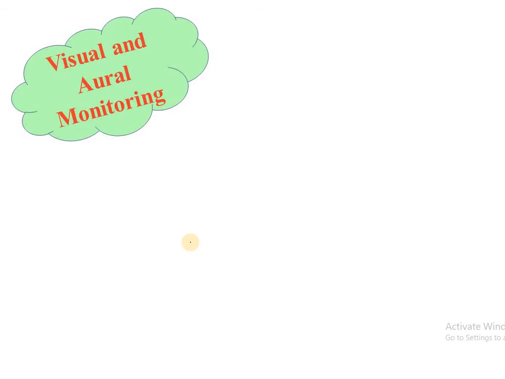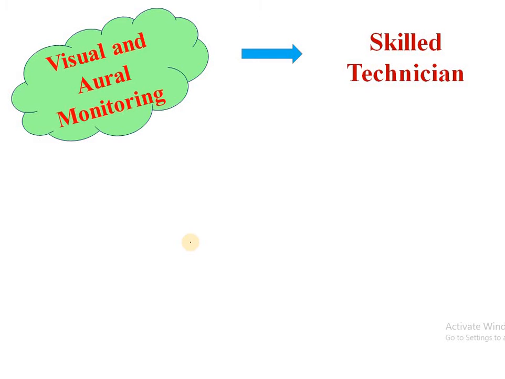So let's talk about condition monitoring techniques. First is visual and aural monitoring. In this, a skilled technician or an experienced person simply monitors the machine condition visually or by ear. As he is an experienced person, by sensing some vibration or noise, he can find out or diagnose the fault in the machine. So this is how condition monitoring is done by visual and aural monitoring.